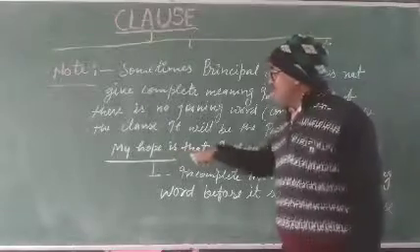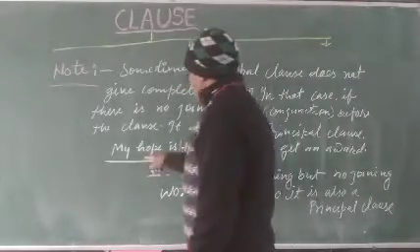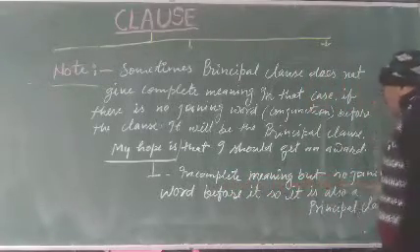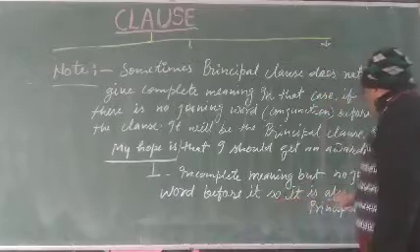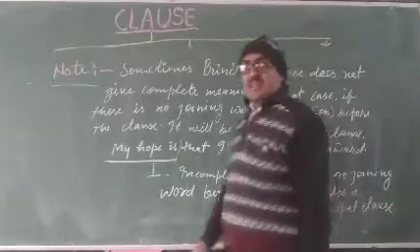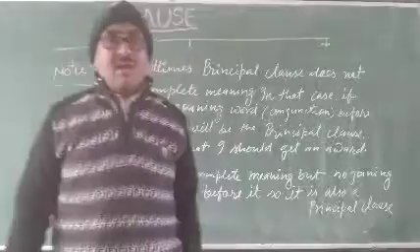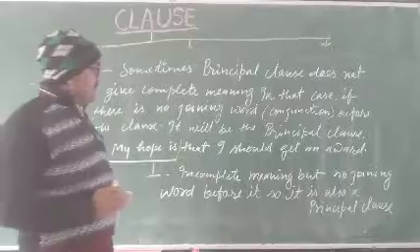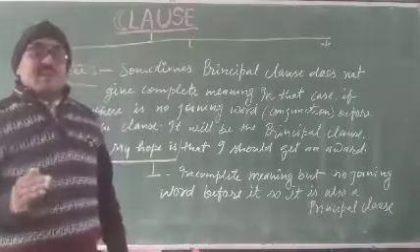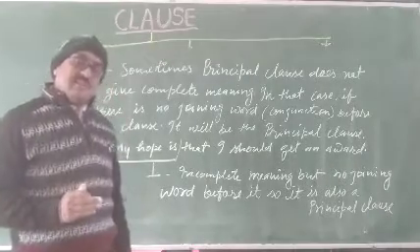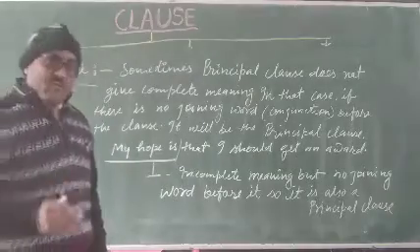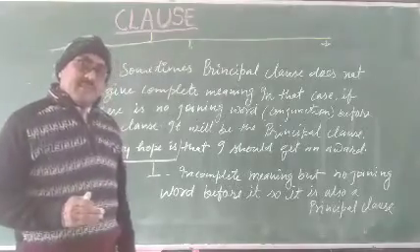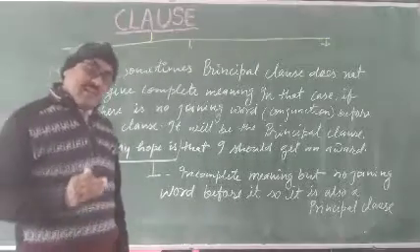Like here, my hope is that. My hope is, here incomplete meaning. But no joining word before it, so it is also a principal clause. I think it is clear to all what a principal clause is. It means a principal clause is also a part of a sentence having subject and verb, and also has complete meaning, but it never has any conjunction.